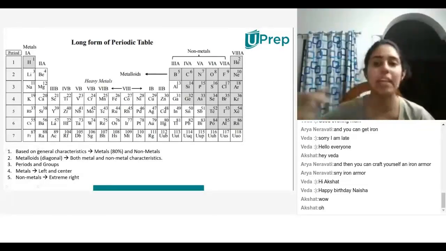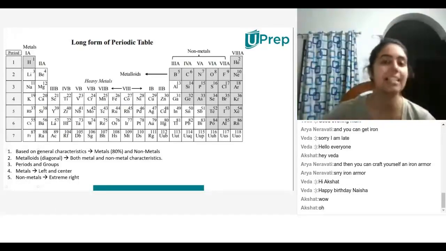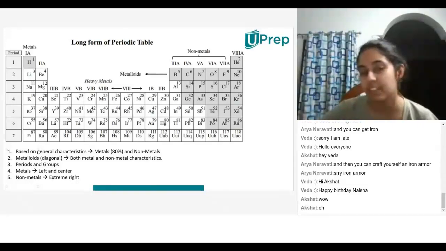So now, in the periodic table, on the left hand side I have metals, on the right hand side I have non-metals, and somewhere in between I have heavy metals. Do you see that? What are heavy metals? I'll tell you. Why is it that the ones on the left hand side are called metals, and the ones in the middle are called heavy metals? Why do you think that is the case?